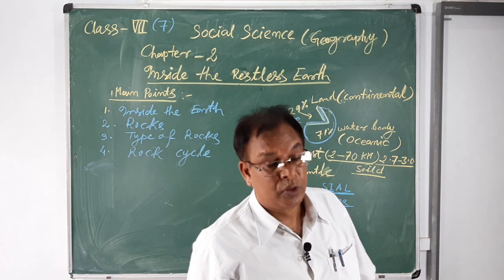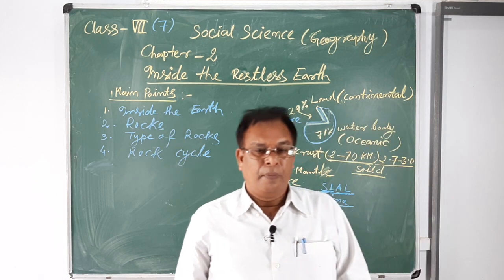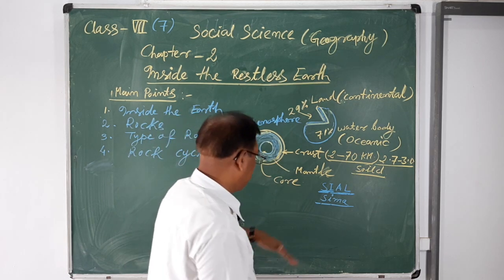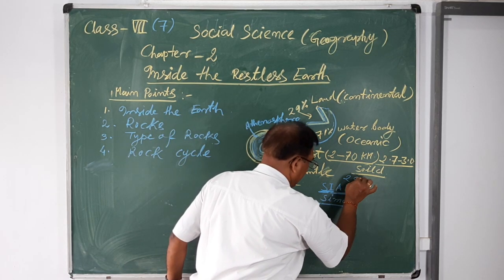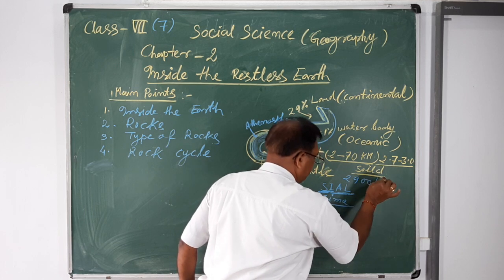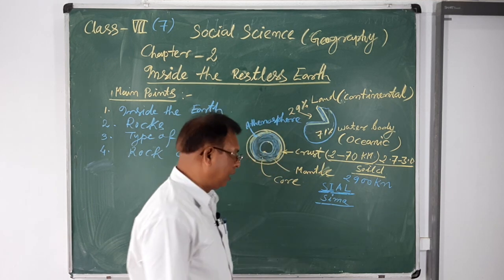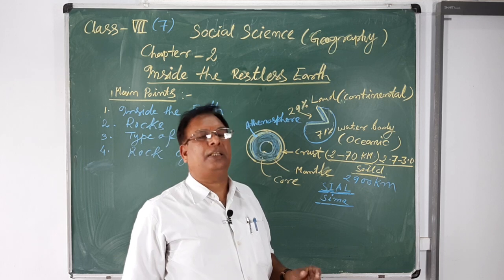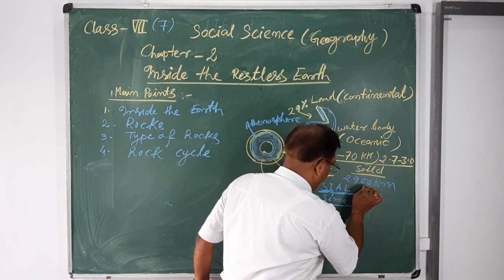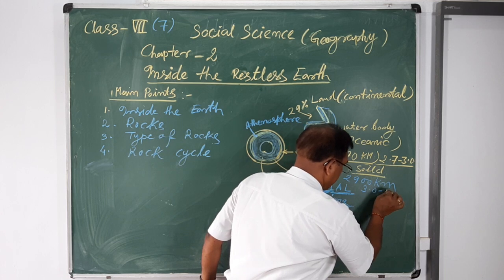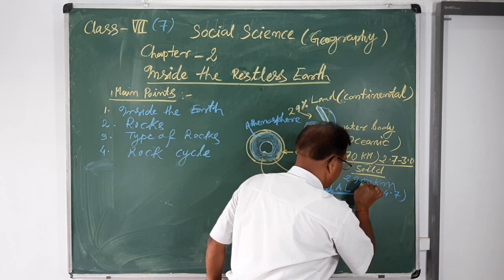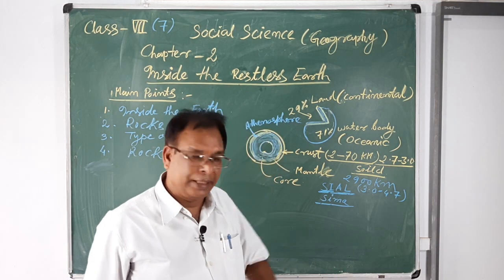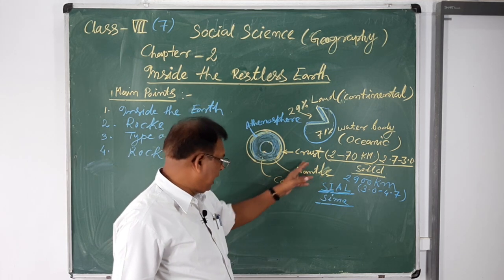It is also called the mantle. The depth of the mantle from the earth's crust is 2900 kilometers. The density of this layer is 3.0 to 4.7, with a continuous increase in weight toward the interior of the earth. It is also known as the mantle.